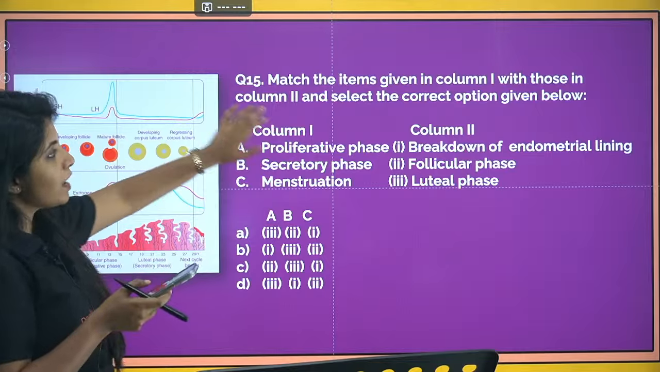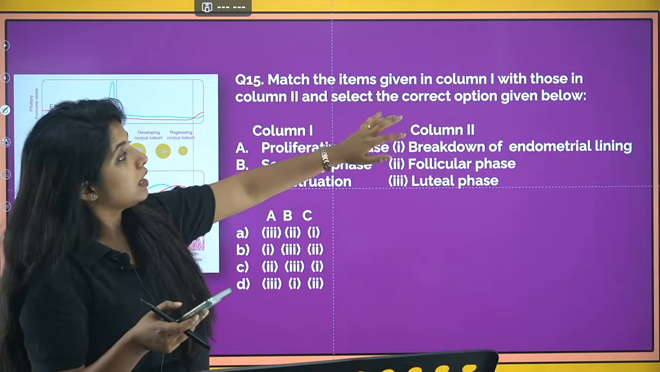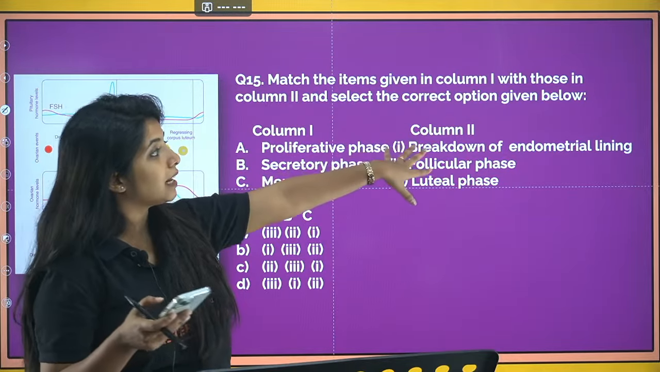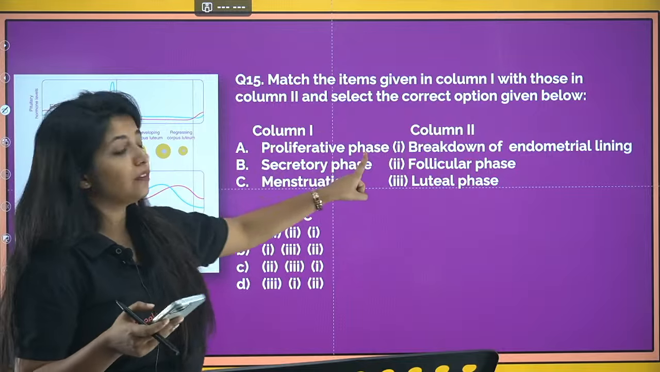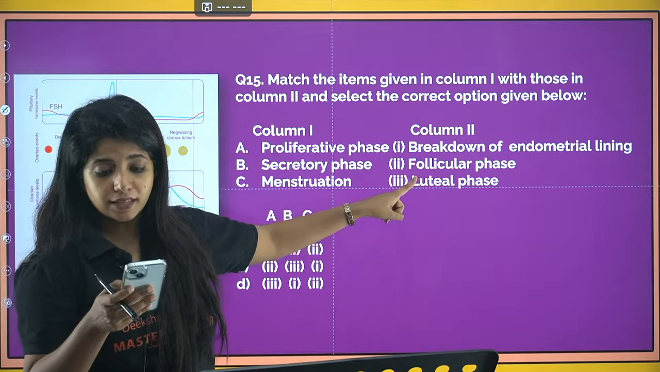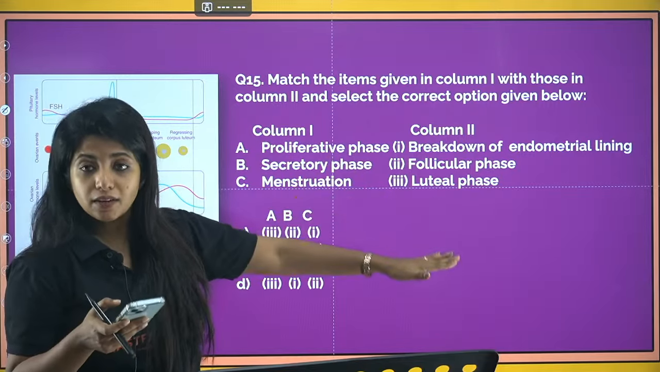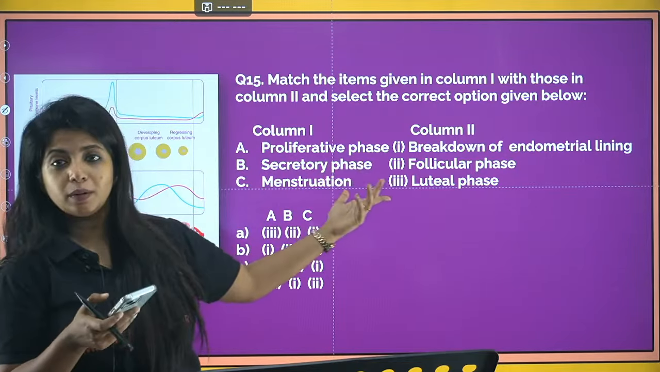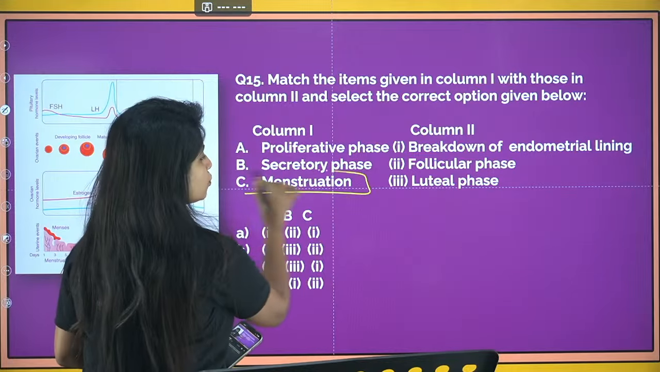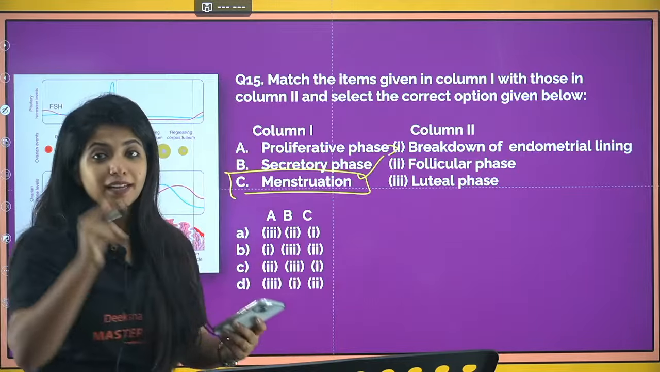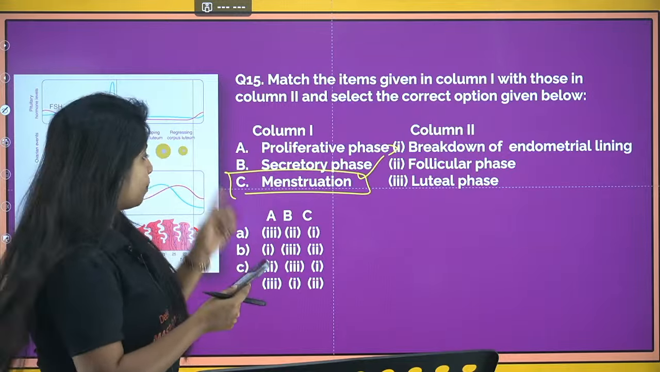Now, the next question. Match the following items given in column 1 with those in column 2 and select the correct option given below. Proliferative phase: what is the other name for this phase? Secretory phase: what is the other name? Menstruation: what do you mean by that? We all know menstruation means the breakdown of the endometrium, the innermost lining. Right? So, C goes with 1.